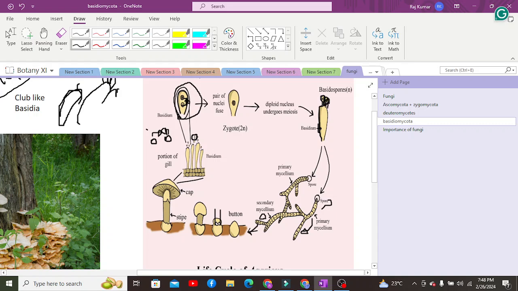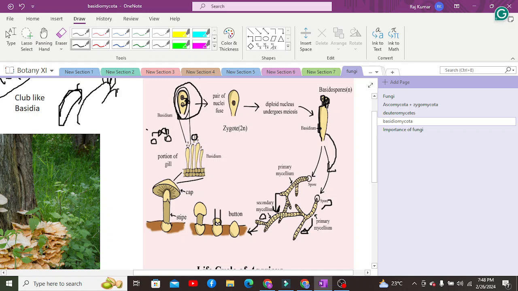That haploid basidiospore is then dispersed by wind. As a result, it will produce a primary mycelium first, after which the secondary mycelium will develop.